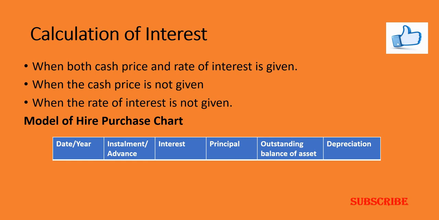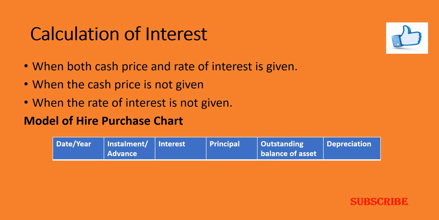Now let us discuss these one by one. When both cash price and rate of interest are given in the problem, if you are provided with the cash price of the asset and the rate of interest, then you can easily calculate how much interest is included in each installment.